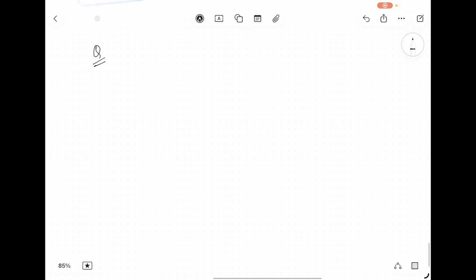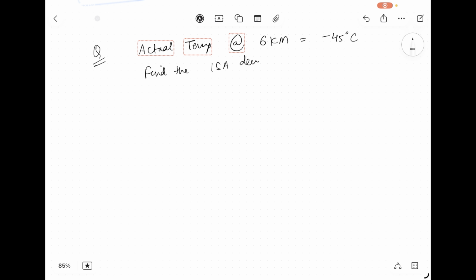The question would be that actual temperature at 6 kilometer. Now I am not taking it in feet, I am taking in kilometer. So remember the calculation is minus 45 degrees Celsius. Find the ISA deviation. So try solving that. And the next question that you can do is the temperature at flight level 70 is 3 degrees Celsius.